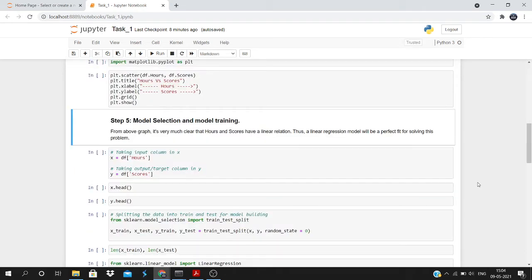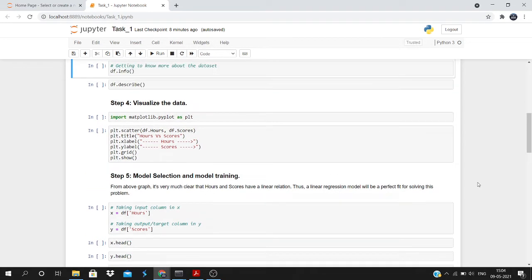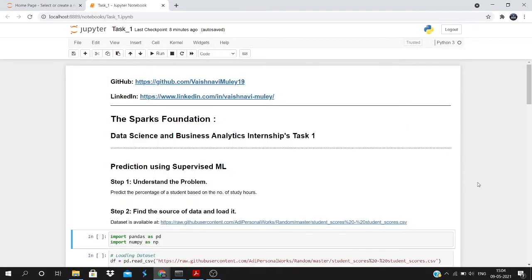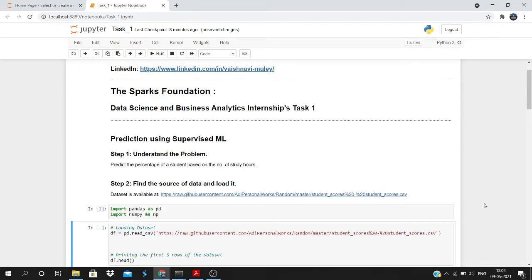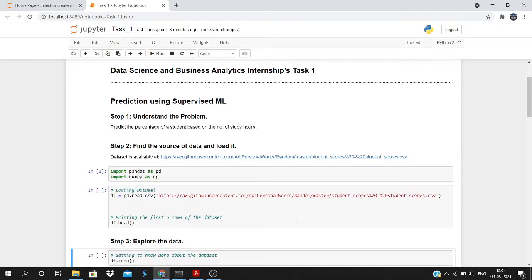For loading the data, I have imported the pandas library, and then I'm using the read_csv method of pandas and passing the link to it.